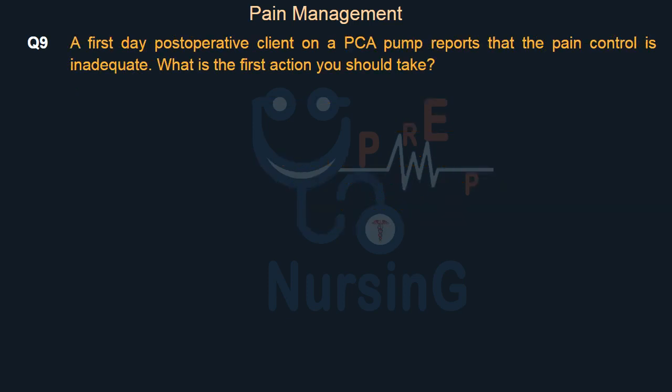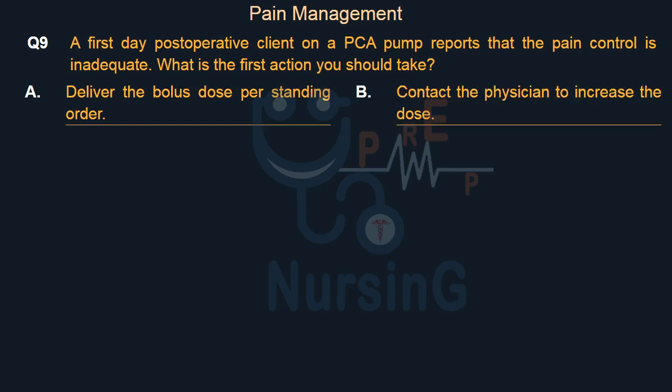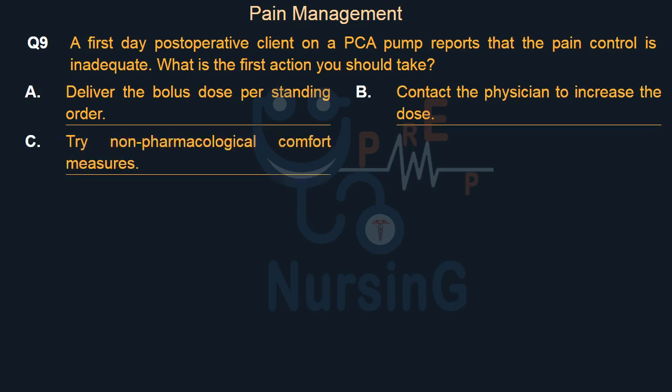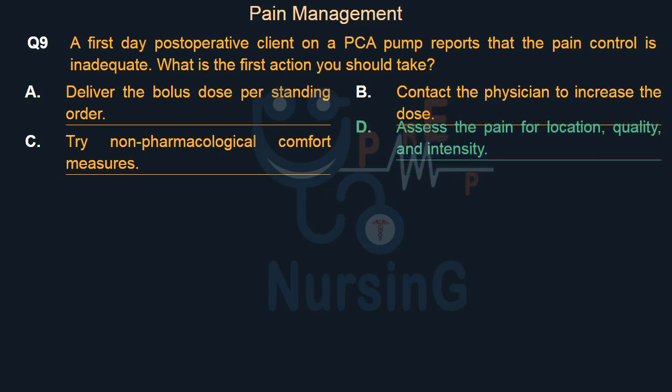A first-day post-operative client on a PCA pump reports that the pain control is inadequate. What is the first action you should take? Option A. Deliver the bolus dose per standing order. Option B. Contact the physician to increase the dose. Option C. Try non-pharmacological comfort measures. Option D. Assess the pain for location, quality, and intensity. Right answer is Option D.